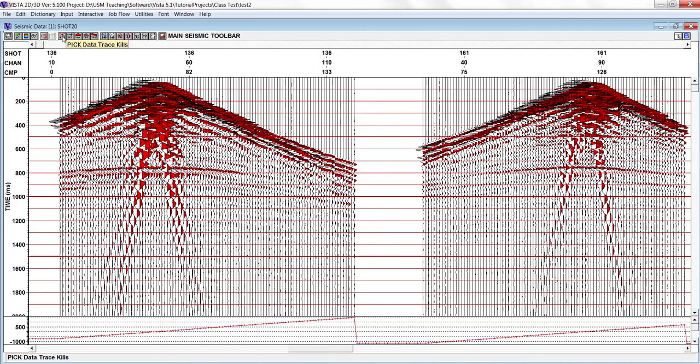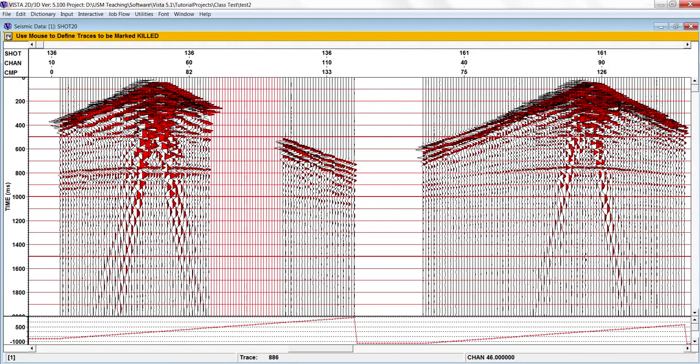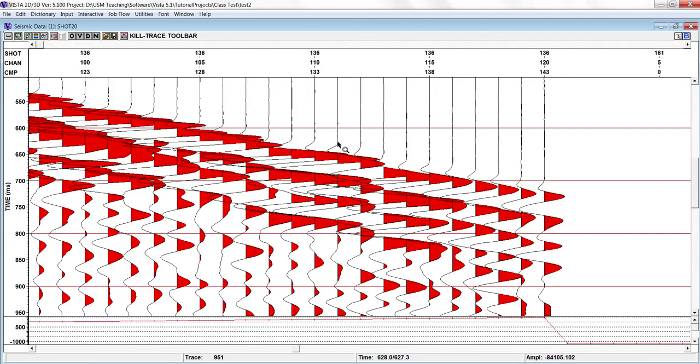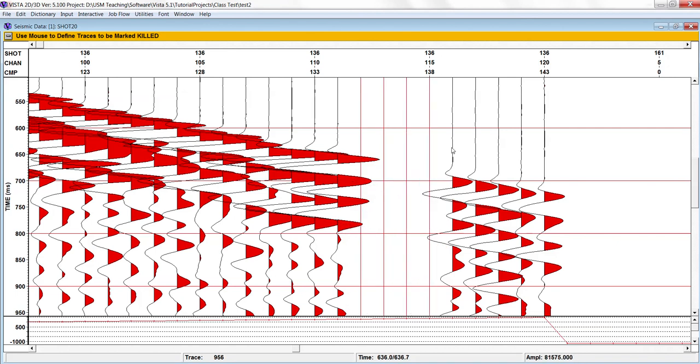So this is your trace scale icon. Here we'll go into the click trace scale. Now you pick the data for trace scale. This whole window you can kill. Let me zoom it in. If you want to kill this one, 3, 4.